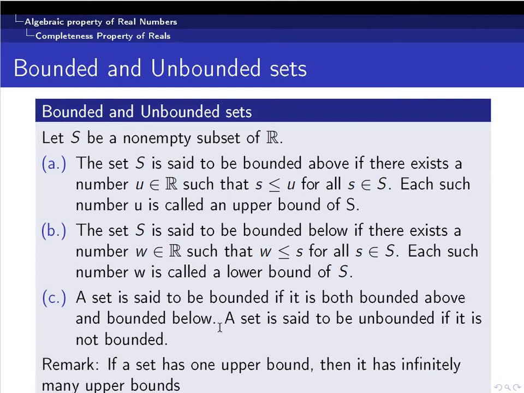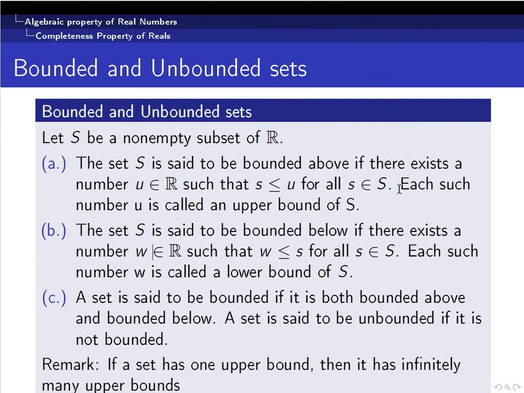That is, there should exist two real numbers u and w such that w is less than or equal to s, which is less than or equal to u, for every s element of S. So a bounded set has both an upper bound as well as a lower bound. Supremum and infimum are two concepts which relate to the upper and lower bounds of the set.